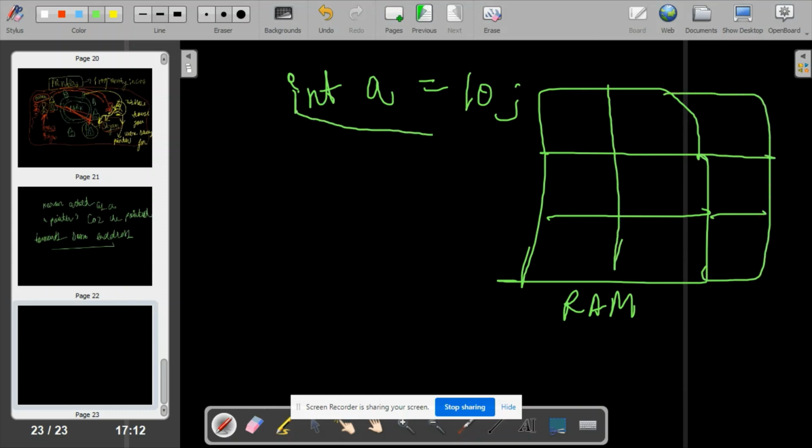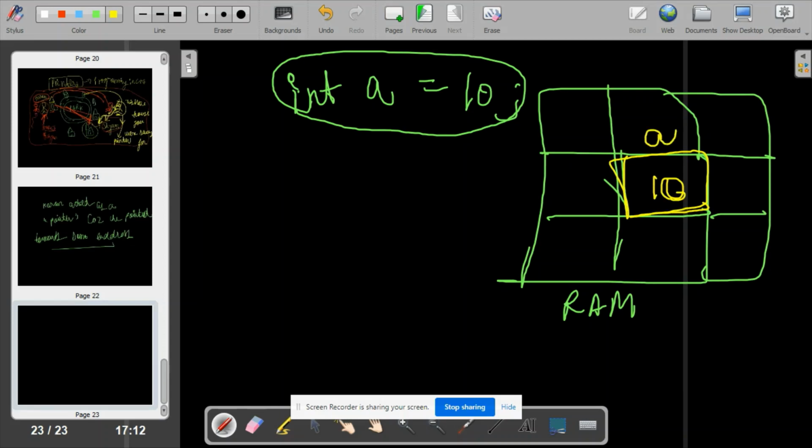So when you are declaring int a is equal to 10, you know what happens inside the memory. This 10 will be stored at some location. This is the block, this is variable a, and it has some address, suppose some xyz address. A variable has some value inside RAM, a name given by you, and an address: what value it is and where it is stored. These two things it has, inside RAM.